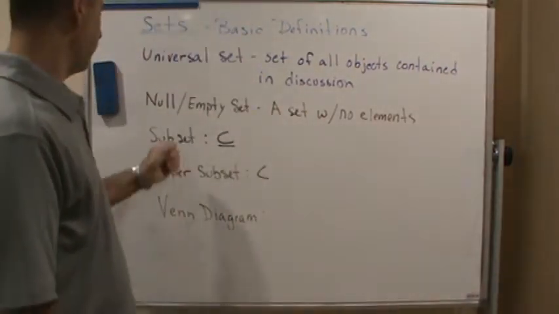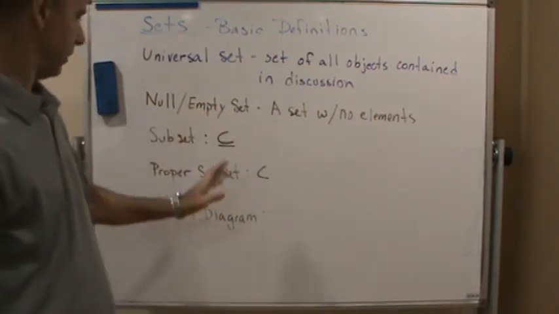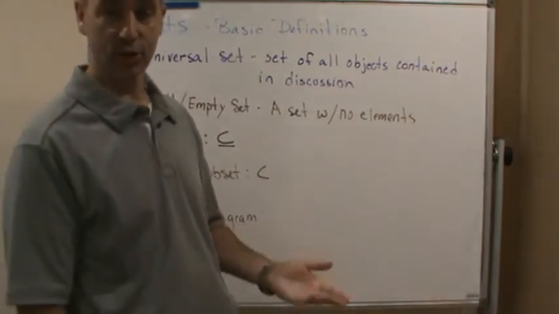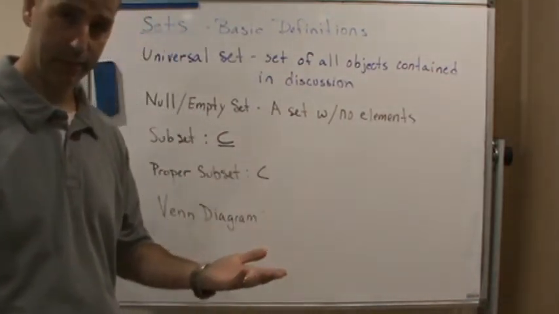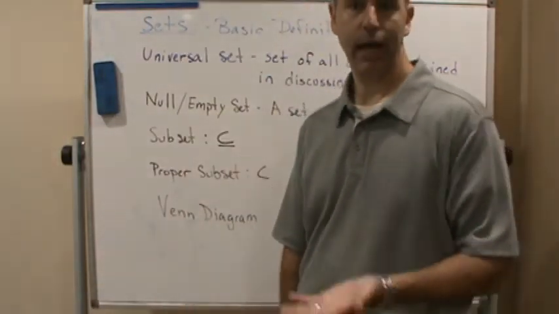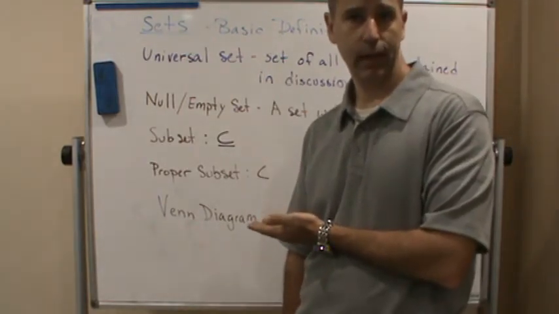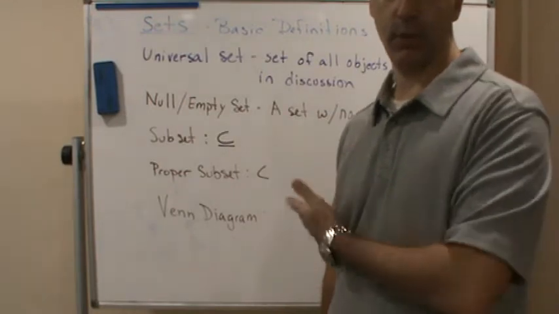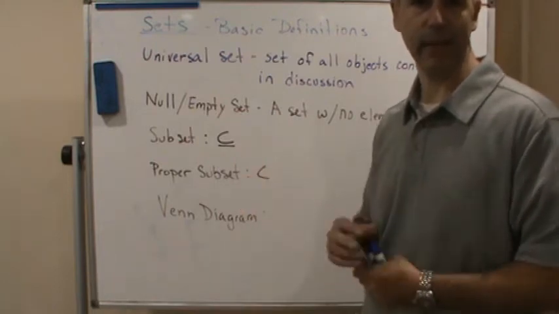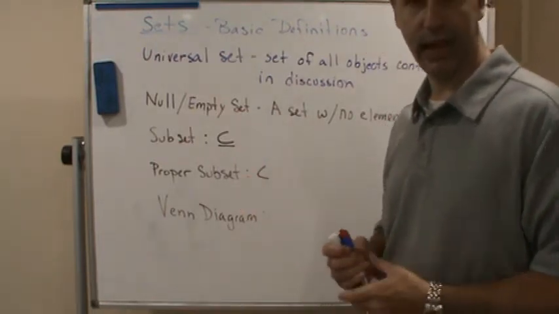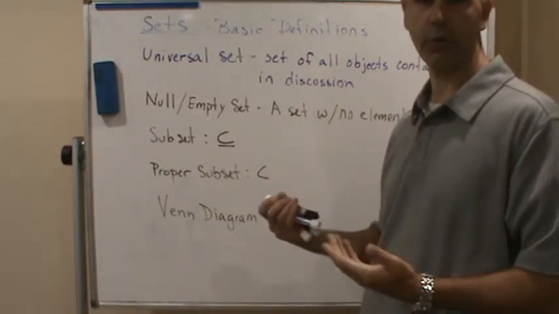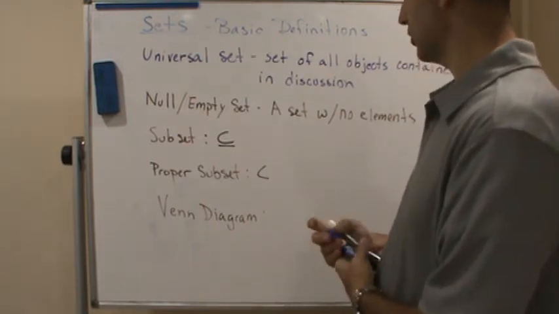Okay. Now, the null or empty set, as you might get from the word empty, is the set that has no elements in it. It has nothing in it. Which you might think is weird, but it does come up where we have to use the empty set, not only in mathematics, but also in logic. And there is a direct connection between mathematics and logic as well. If you ever take a logic class, it'd be good for you. I think a lot of the famous mathematicians from history were also philosophers and logicians.